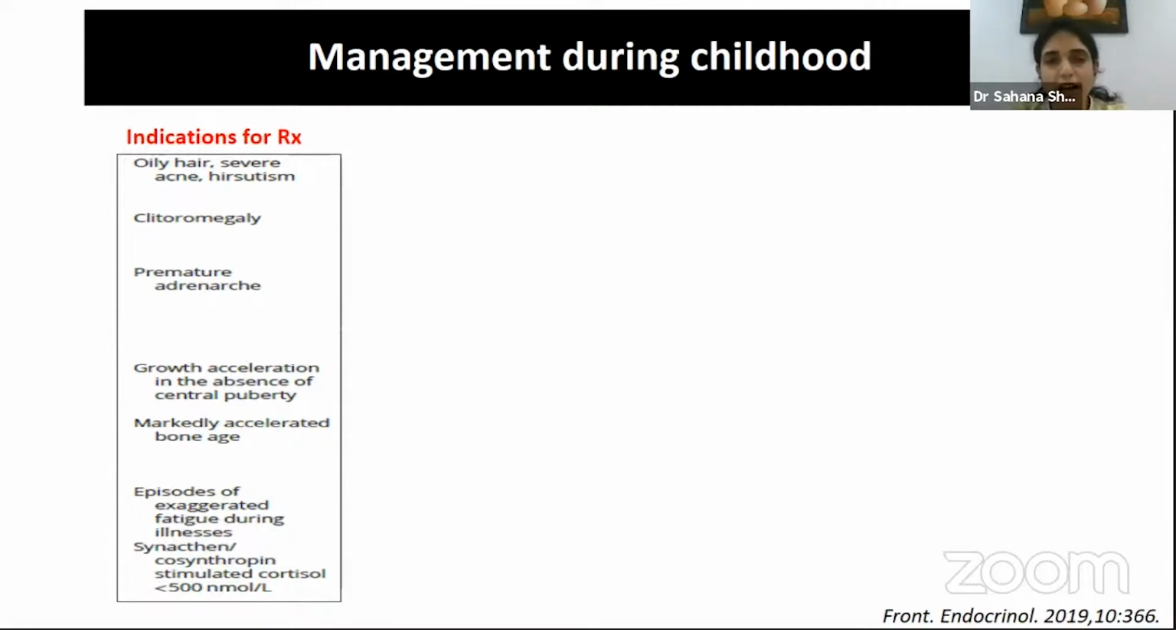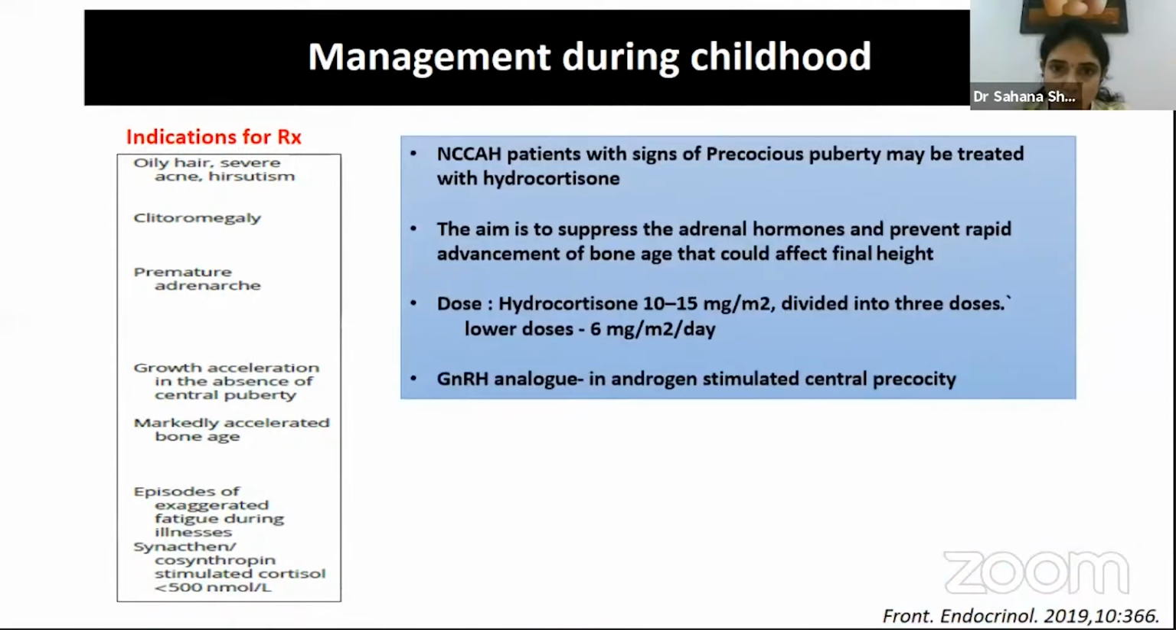But otherwise, other presentations would be if somebody has very bothersome hirsutism, acne, or clitoromegaly, then again, one would consider treatment in this group of patients. During childhood, the aim is to suppress the adrenal androgens and prevent rapid advancement of bone age that could affect the final height. The steroid used in children, we know, is hydrocortisone at doses of 10 to 15 milligram per meter square. But lower doses can also be used and are found to be effective, as low as 6 milligram per meter square per day.